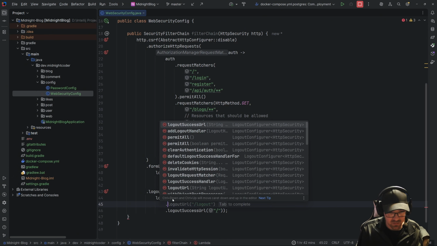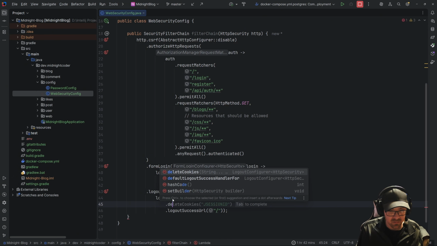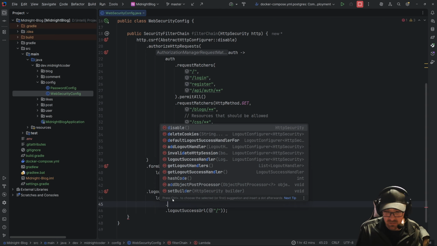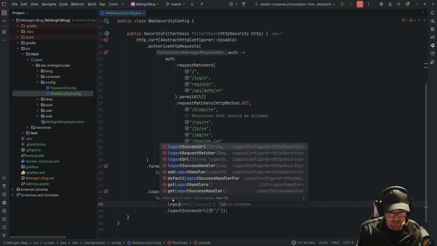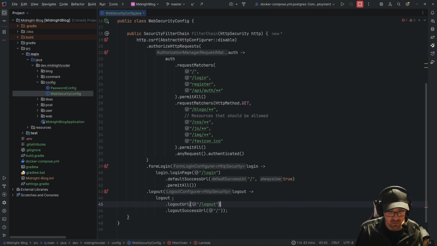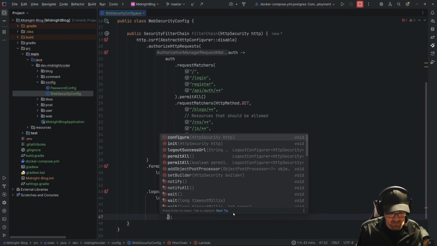Yes, but I also want to say default logout, yeah, logout URL. I don't know if I'm going to have a logout page or not, but the idea is the same. Dot permit all.